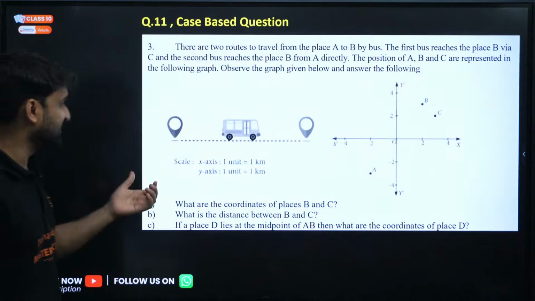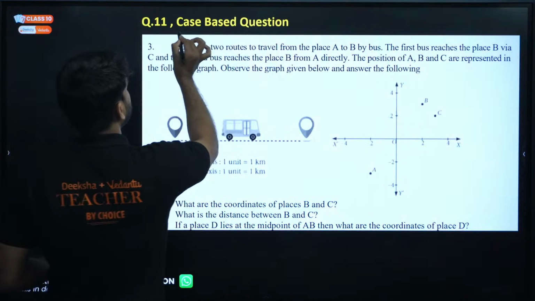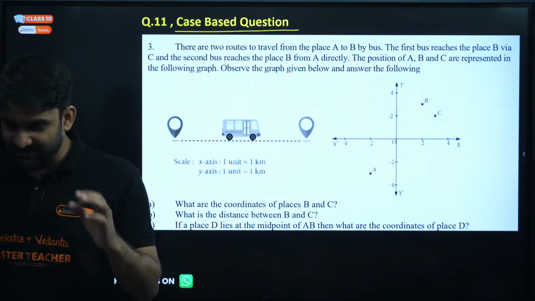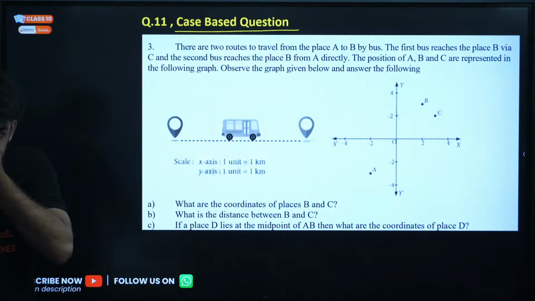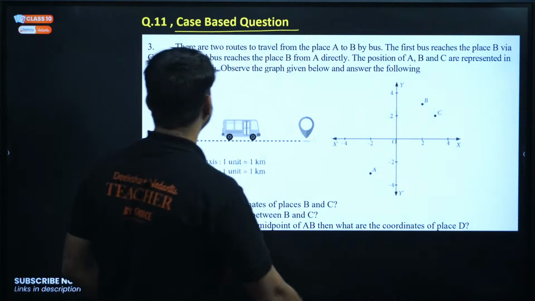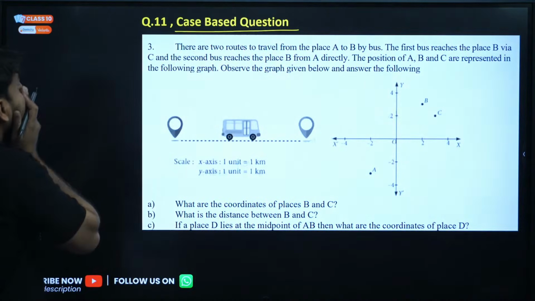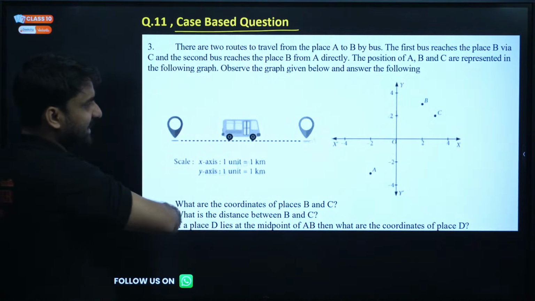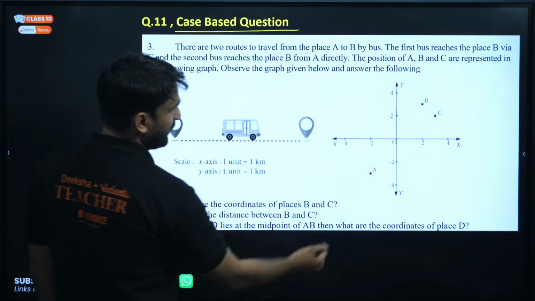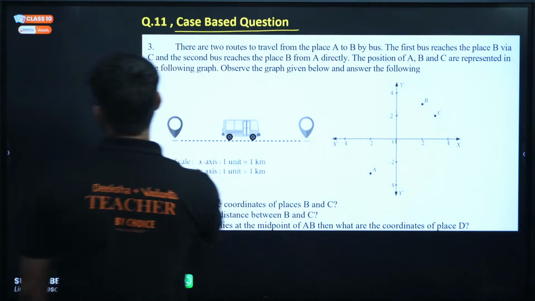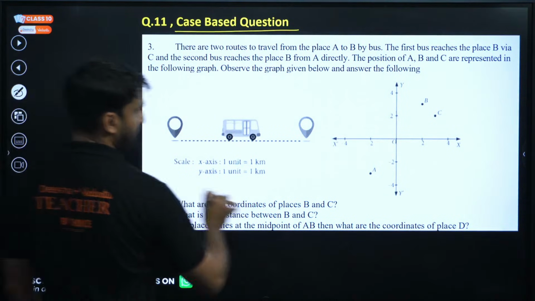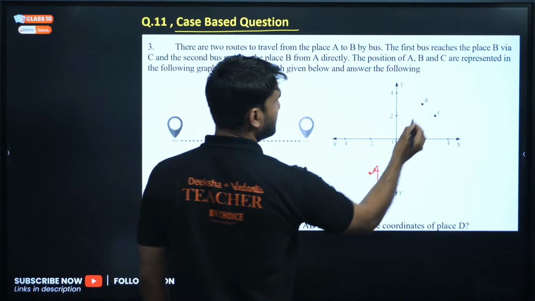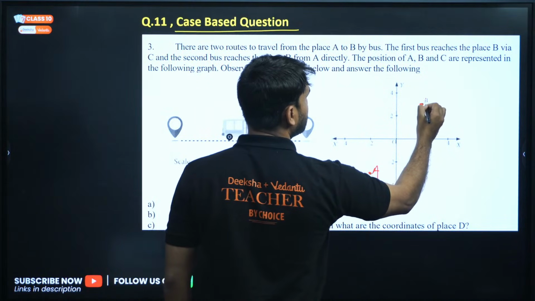Moving to the next question. This is a case study based question, very important. Can you see the question? There are two routes to travel from place A to B. Let me use red color. This is A here, my dear, and this is B here. I hope this is visible to you.